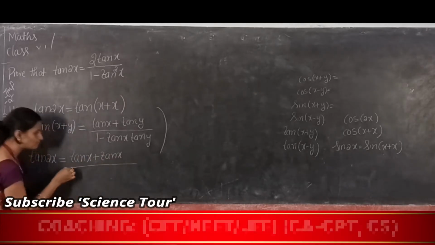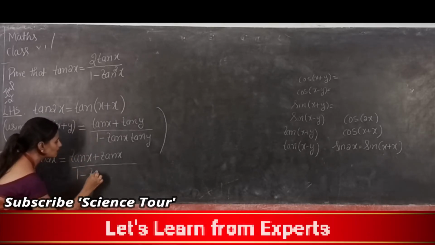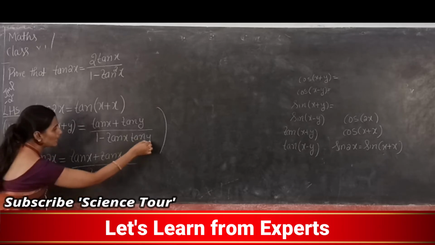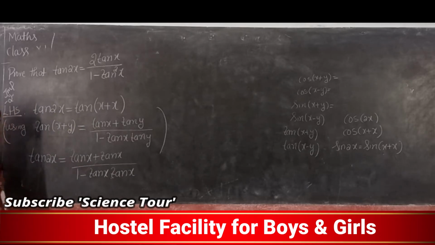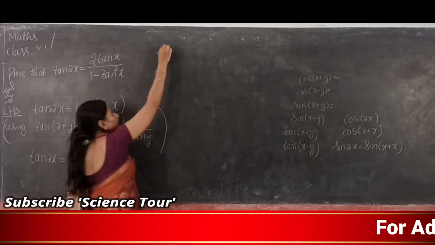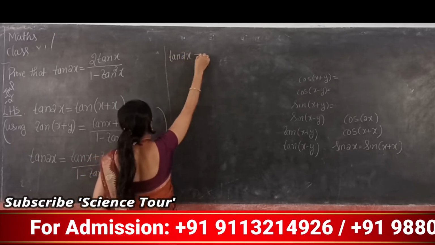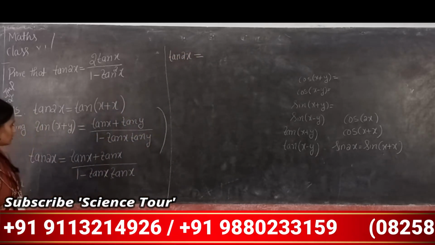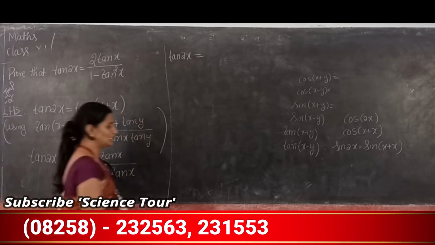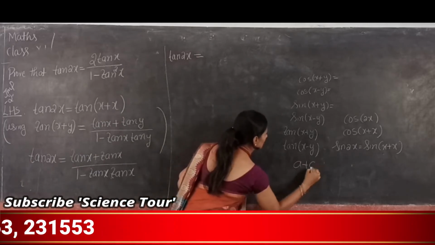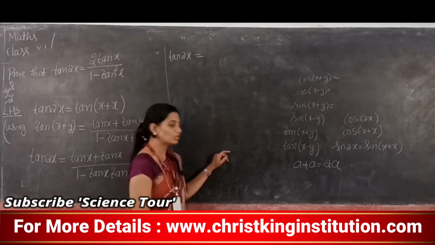Tan x plus tan x divided by 1 minus tan x into tan y. Tan y means what? It is tan x. So now tan 2x is equal to, numerator, what is your answer? Tan x plus tan x, a plus a. A plus a is how much here? It is 2a.